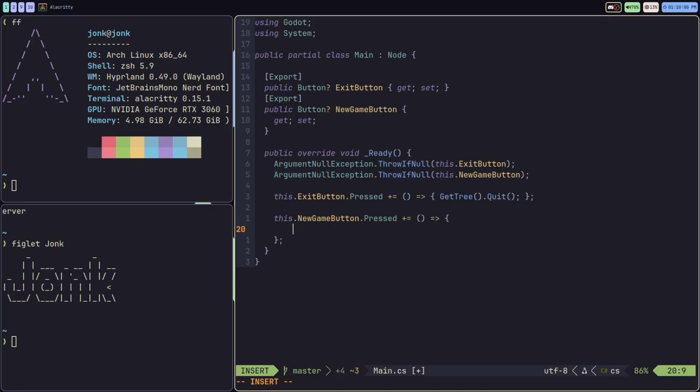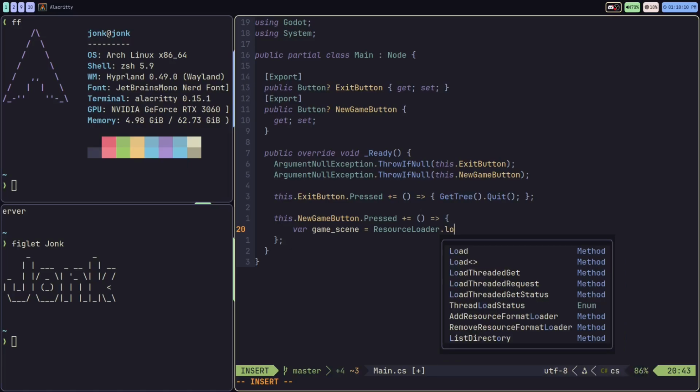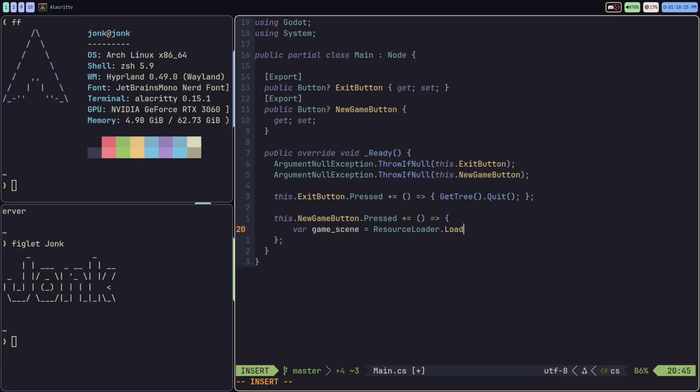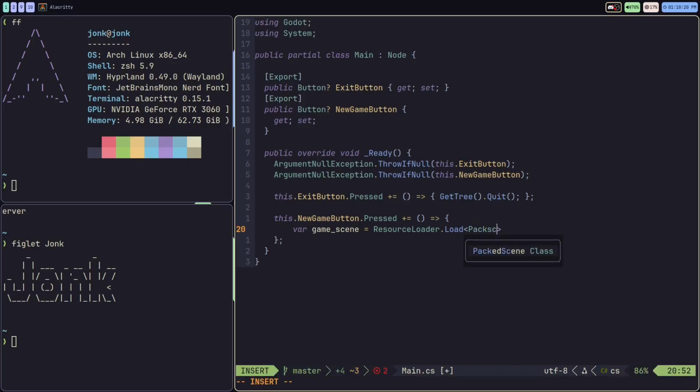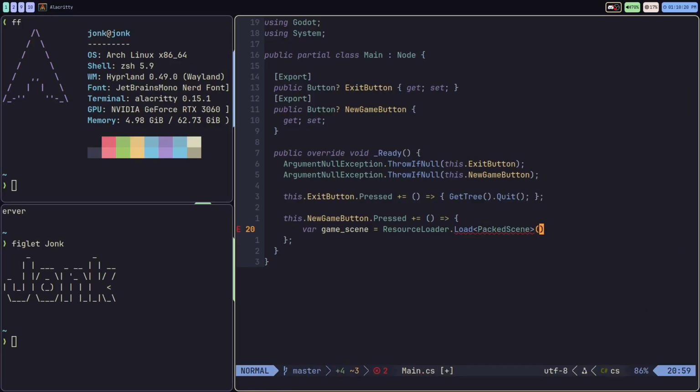So what we're actually going to be doing is we can create a variable for our game scene. I'll call this var gameScene. It's going to equal ResourceLoader. This is what we use to load resources, as you could tell by the name, inside Godot. And we're going to be loading a PackedScene. We're going to have to give it the path of the scene.